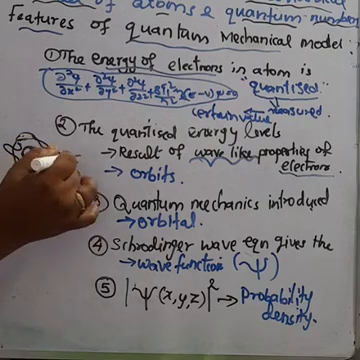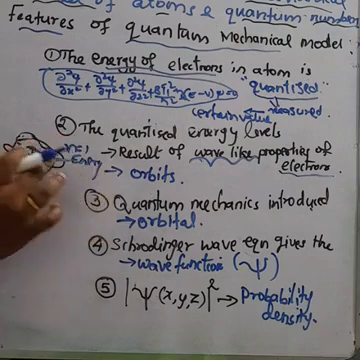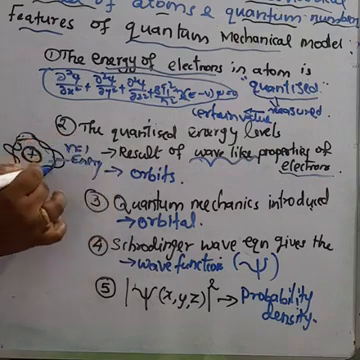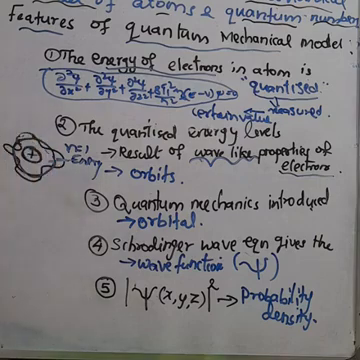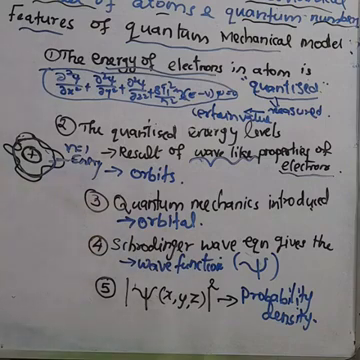We know about the energy levels: n equal to 1, n equal to 2, 3 and so on. These are the energy levels. The Schrödinger wave equation gives the allowed energy levels. Understood?